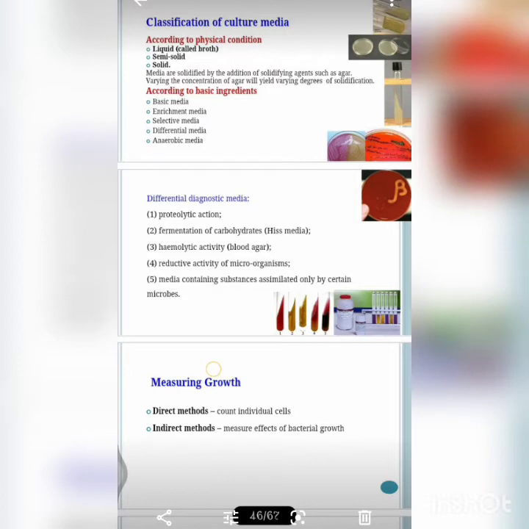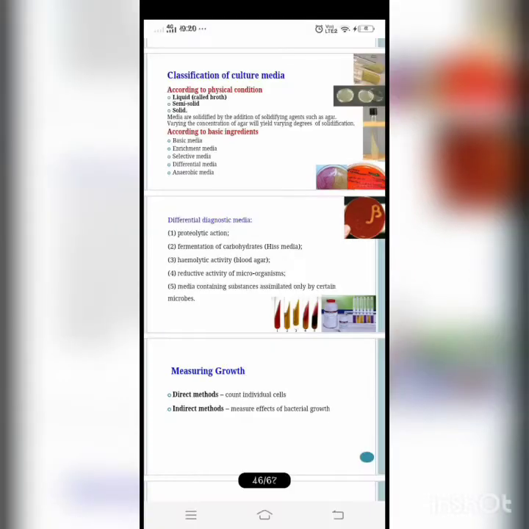And based on the nutritional factors, media are again divided into simple media, also known as basal media, complex media, and synthetic media. The simple media is the basal media. Examples are nutrient broth and peptone water.